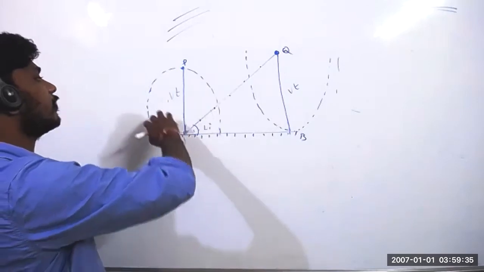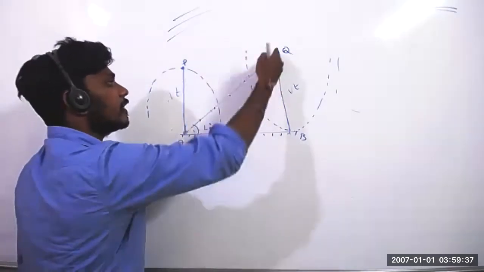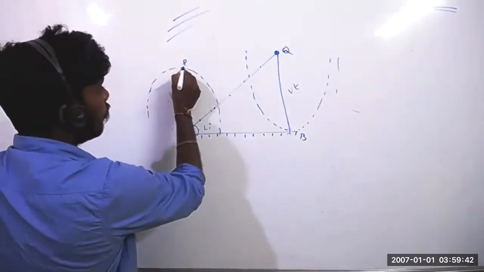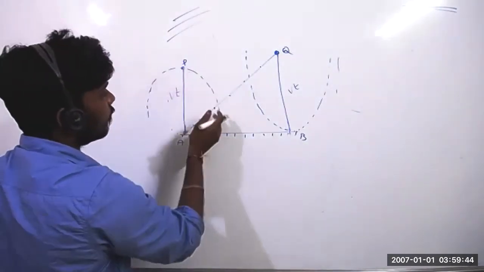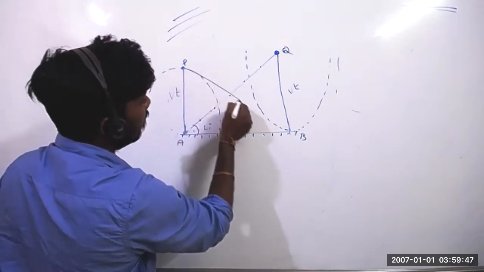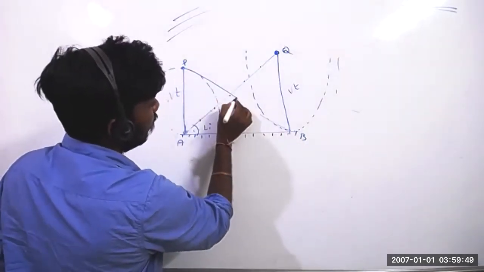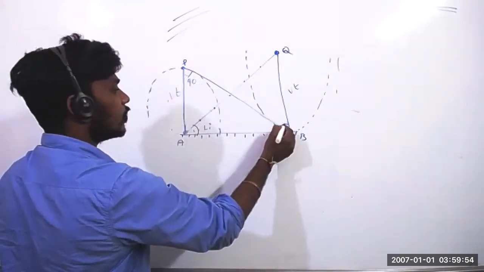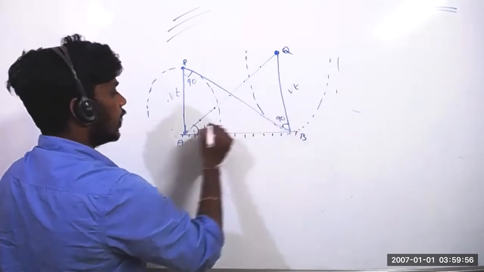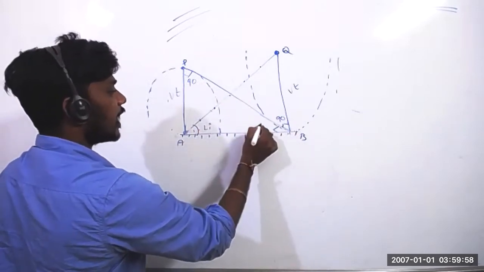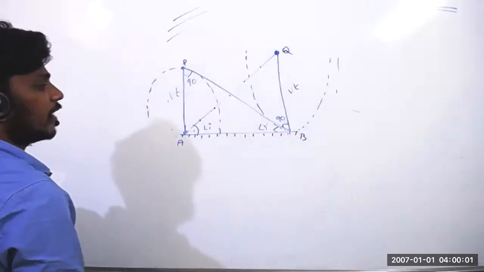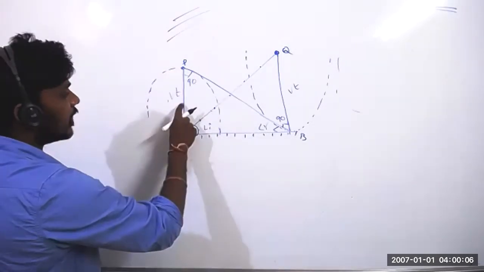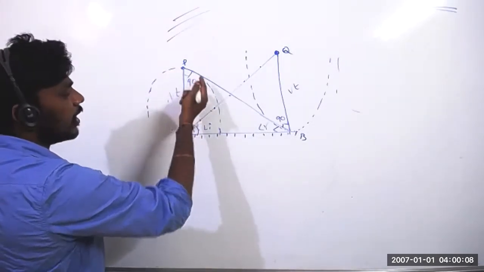How much this point will travel, the same distance even this point will travel, I'm telling. So now it is the tangent. If it is a spherical wavefront, and on that you draw the tangent like this, it will be 90 degrees. So here it is also 90. It is the angle of incidence. So it is the angle of reflection. Because it is also a tangent, so the tangent and this is 90. It is also a tangent, so this line and this one will be 90.